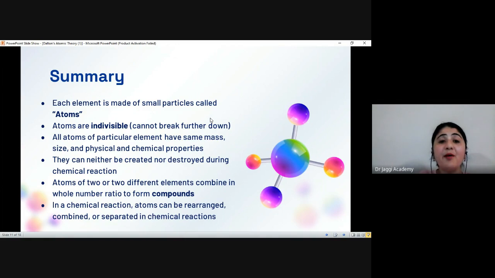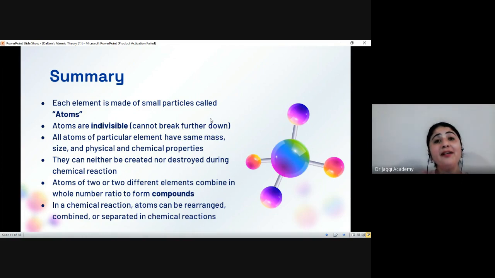Third, atoms of a particular element have the same mass, size, and physical and chemical properties. Fourth, atoms can neither be created nor destroyed during a physical or chemical change. And fifth, atoms of two or more different elements, whenever they combine to form a compound, always combine in a fixed whole number ratio.